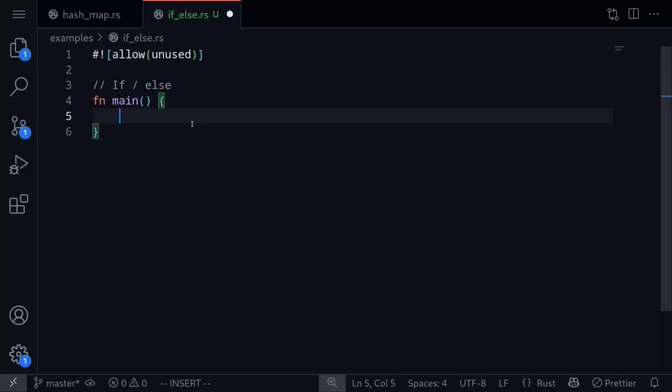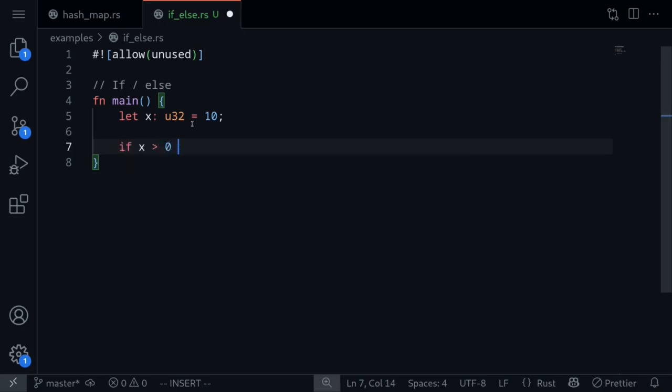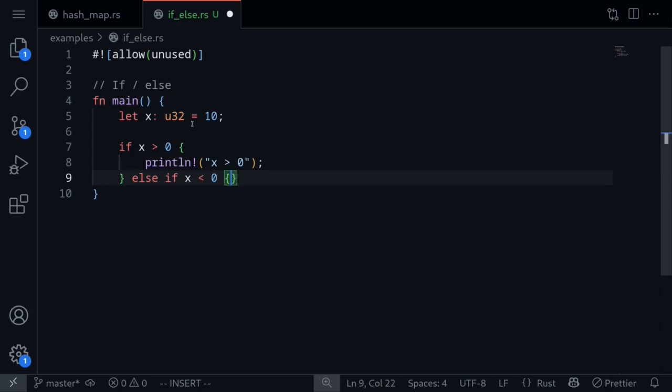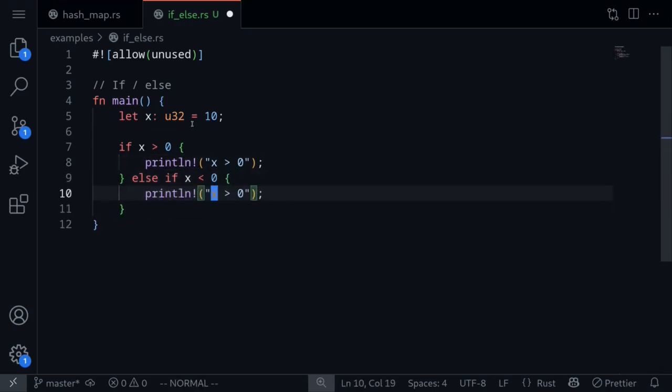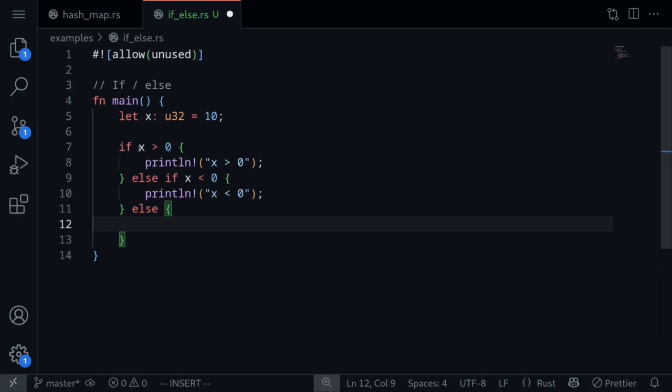Let's look at if-else statements in Rust. Let's say that we have a variable called x having the value 10. Let's execute conditional code depending on the value of this x. So let's say if x is greater than 0, then we'll println x greater than 0. Else, if x is less than 0, then we'll print x is less than 0. Otherwise, if x is neither greater than 0 nor less than 0, then we know that x is exactly equal to 0. println x is equal to 0. So this is how you would write an if-else statement in Rust.